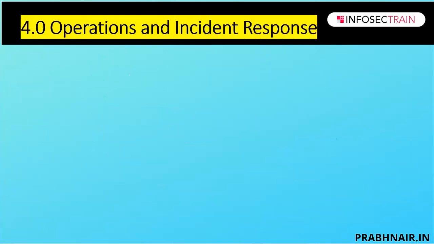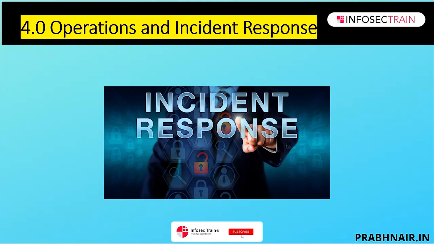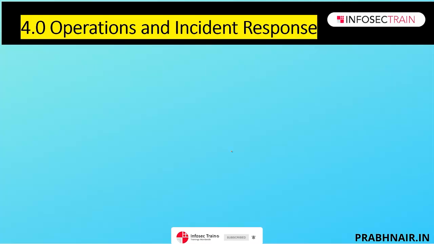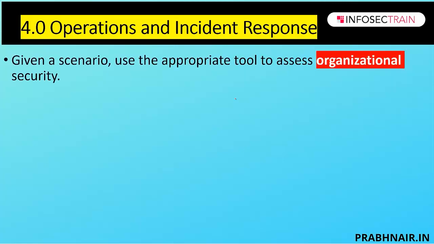Now, next thing is called operations and incident response. Now we are done with the implementation, and we have applied the necessary controls that are required. What is next? Whatever is happening, we continuously do monitoring, and if any kind of incident happens, we should be able to respond to the incident. So in this section, the first part, we're going to understand the tools used to assess the organization's security.